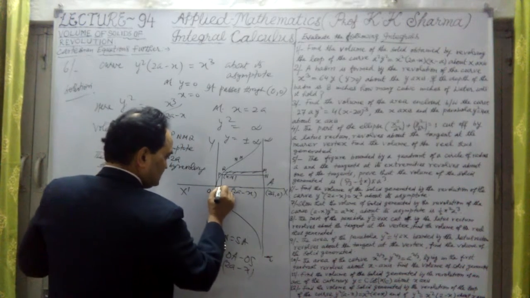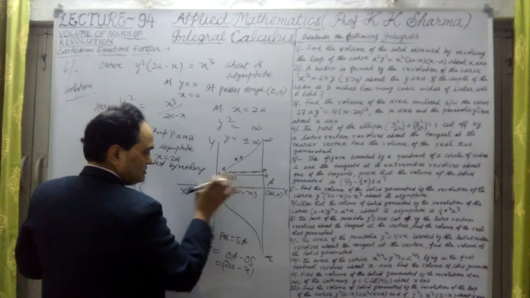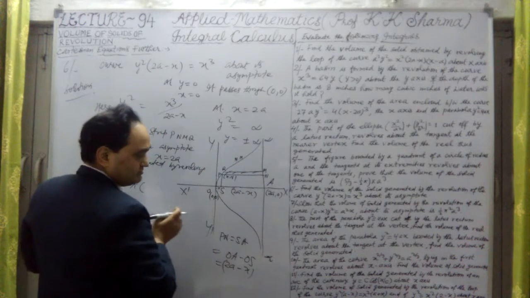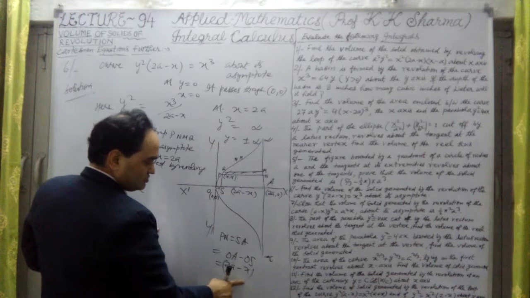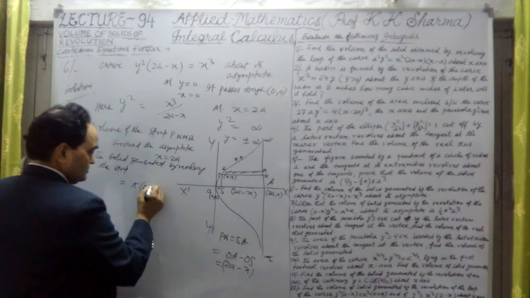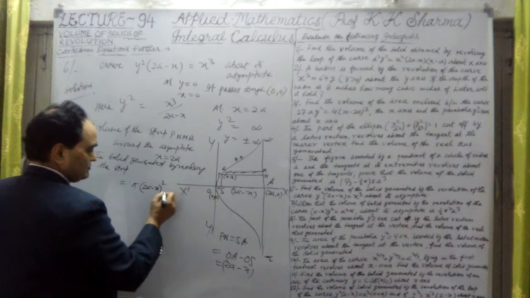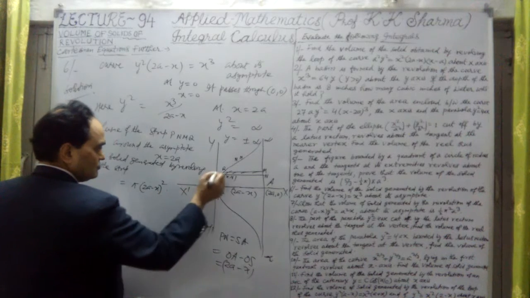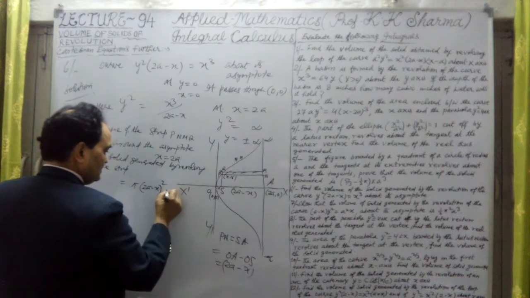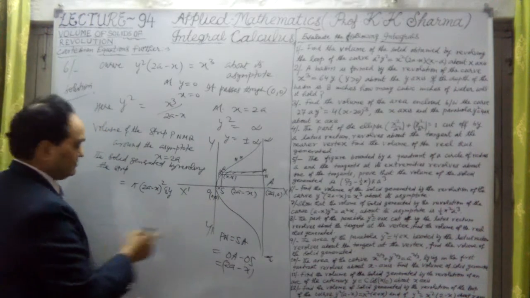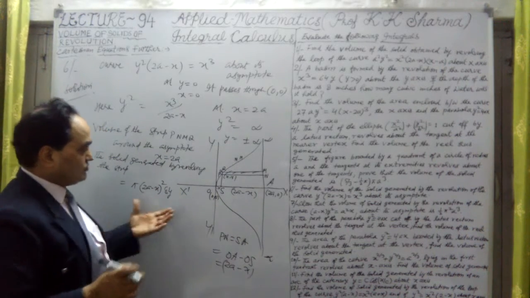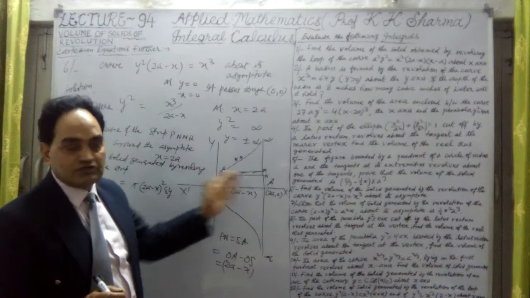So the length of this strip is 2a minus x. It will be pi into (2a minus x) whole square into delta y. So this is delta y here. This is the volume of this strip around the asymptote.